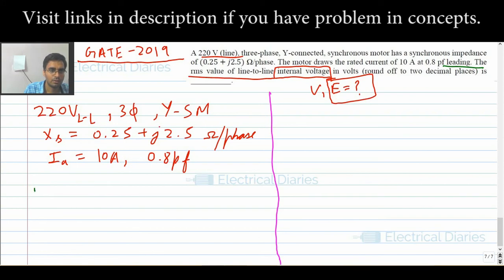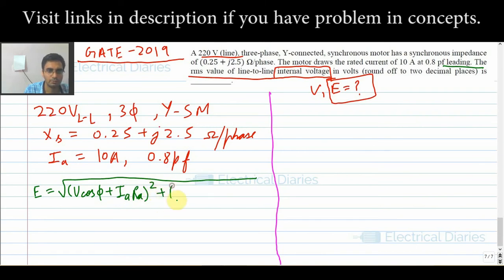So I remember only this formula: E is equal to under root of (V cos phi + IA RA) square plus (V sin phi + IA XS) square. This is the formula for lagging power factor and generator.